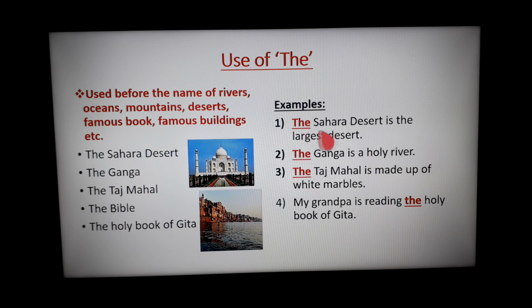The Sahara Desert. We use the here. The Ganga is a holy river. The Ganga. The Taj Mahal is made up of white marbles. My grandpa is reading the holy book of Gita. The holy book of Gita. We use the: the Sahara Desert, the Ganga, the Taj Mahal, the holy book. And along with any book name we use the.